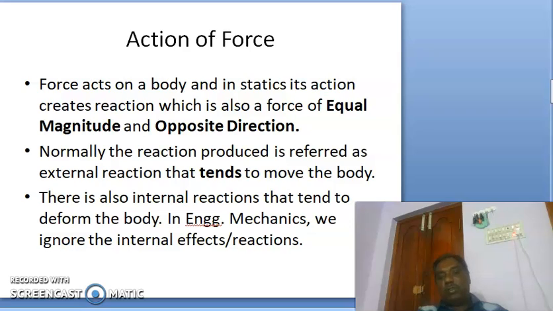So there is also internal reactions that tend to deform the body. So in engineering mechanics, we ignore the internal effects of reactions. As said earlier, they are studied under different title.